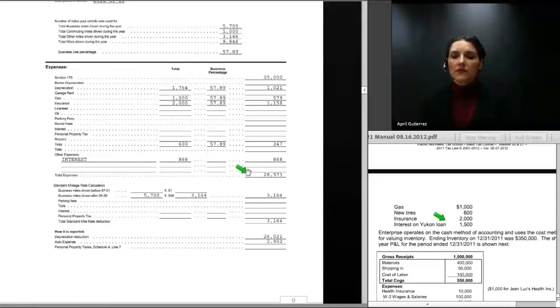So total expenses for the Yukon for the year are $28,973. Figuring the standard mileage rate gives us a lower number. And in the end, we're going to claim the $28,973 of expenses, of which $2,952 are entered as auto expenses, and the remaining amount is claimed as a depreciation deduction.